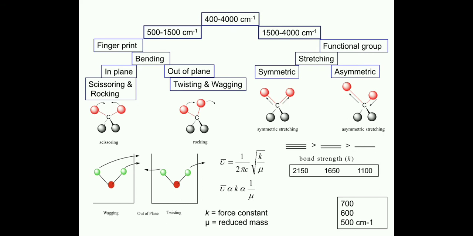So that's why when we go for IR spectra of triple bond, double bond, and single bond, we obtain the IR frequency for triple bond at 2150 per centimeter, while in case of double bond we obtain the IR frequency at 1650. Similarly 1100 per centimeter for single bond.